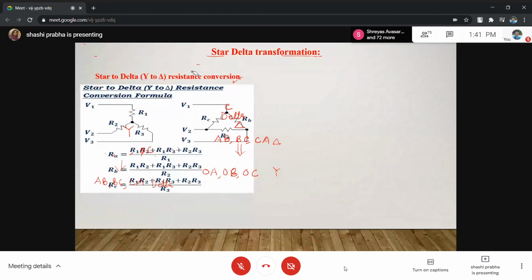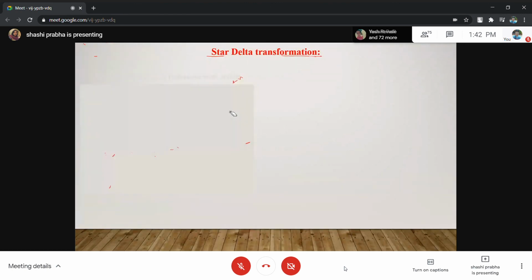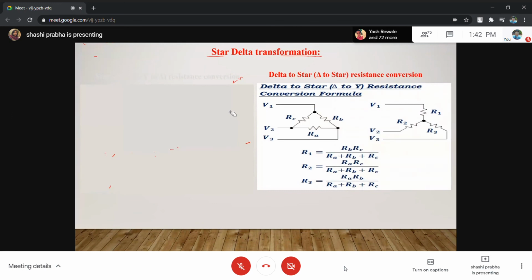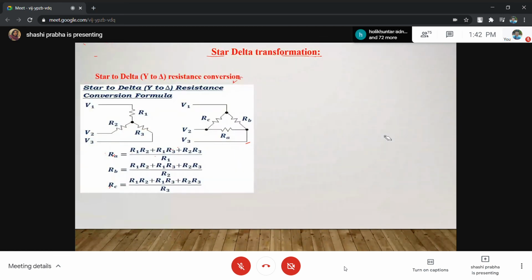You can wash your eyes, you can have water, and just keep in your mind what is called star and what is called delta. This type of diagram is called star and this type of diagram is called delta. Then I will tell you how to convert delta to star.